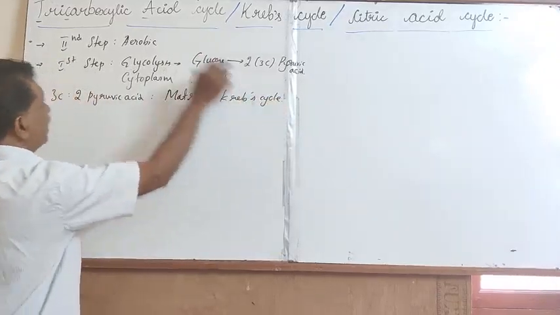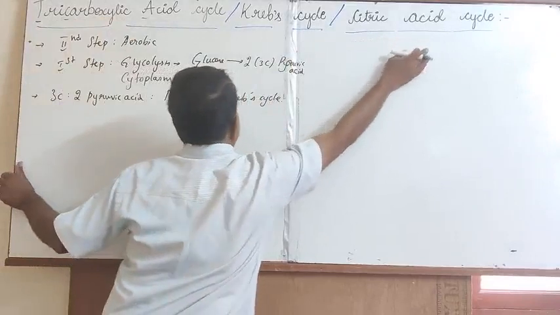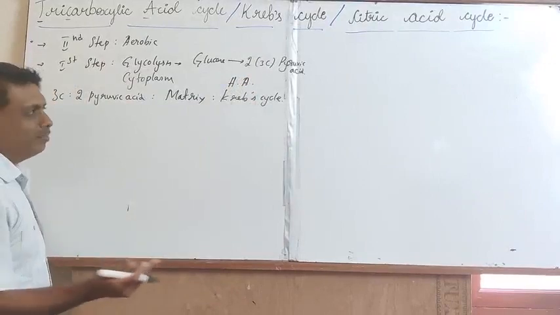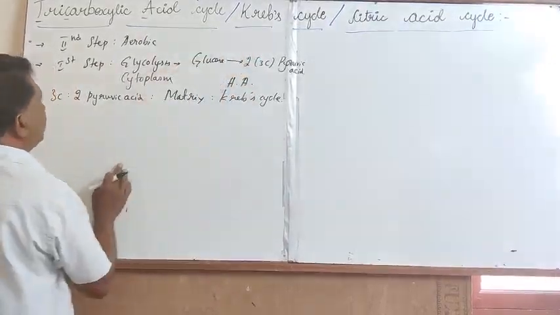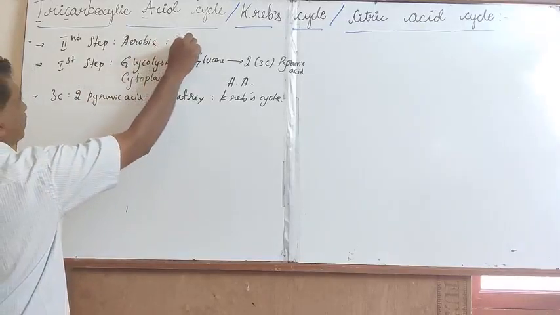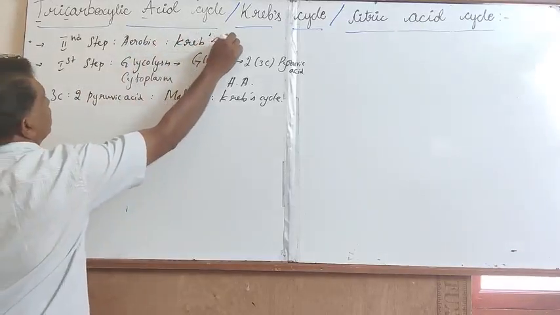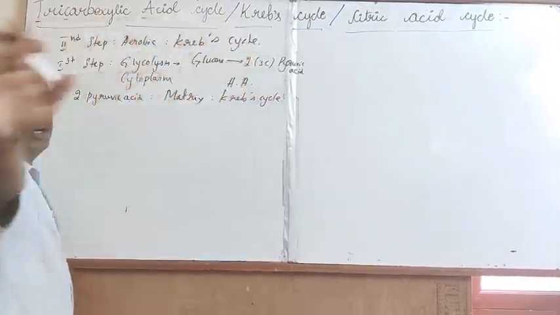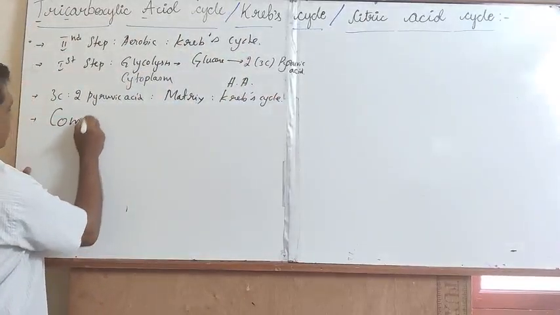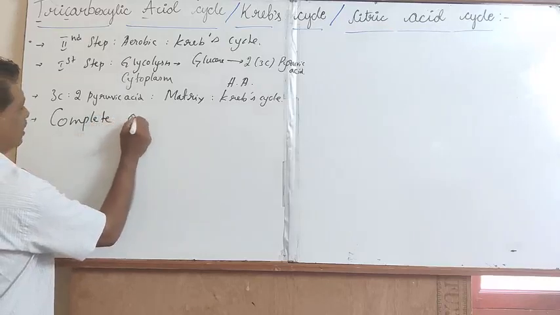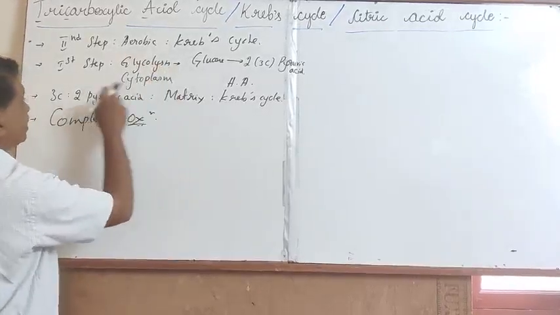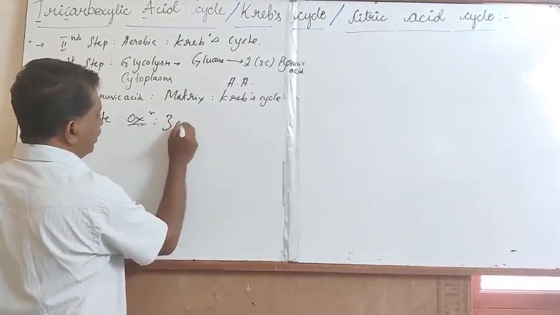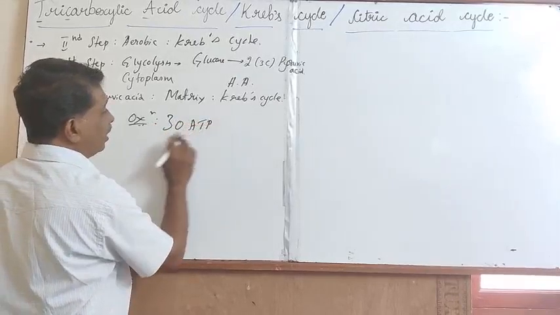The concept of the Krebs cycle, TCA cycle or citric acid cycle was discovered by H.A. Krebs. During the Krebs cycle, the pyruvic acid is subjected to complete oxidation in the presence of oxygen, resulting in the biosynthesis of 30 molecules of ATP.